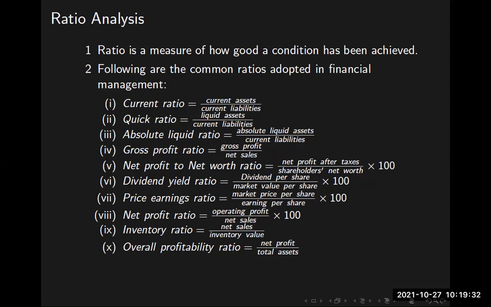Then net profit to net worth ratio. Net profit means the gross profit minus tax liabilities, amount of tax to be paid, amount of salary to be paid, amount of electricity bill, amount of money to be spent on phone bill and other things. All expenses gone. Now, whatever remains is the net profit. Net profit after taxes divided by shareholders' net worth into 100. We need not multiply by 100. Shareholders' net worth.